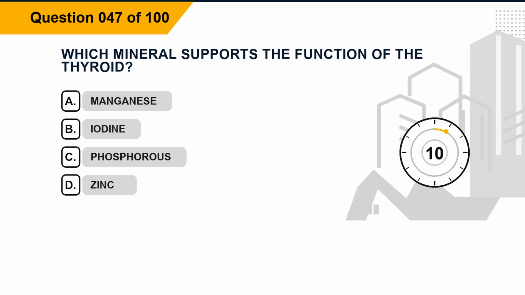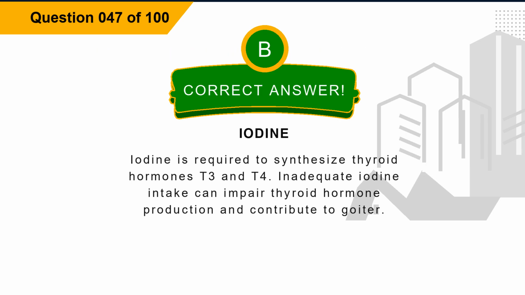Question 47. Which mineral supports the function of the thyroid? Option A, manganese. Option B, iodine. Option C, phosphorus. Option D, zinc. The correct answer is option B, iodine. Explanation. Iodine is required to synthesize thyroid hormones T3 and T4. Inadequate iodine intake can impair thyroid hormone production and contribute to goiter.